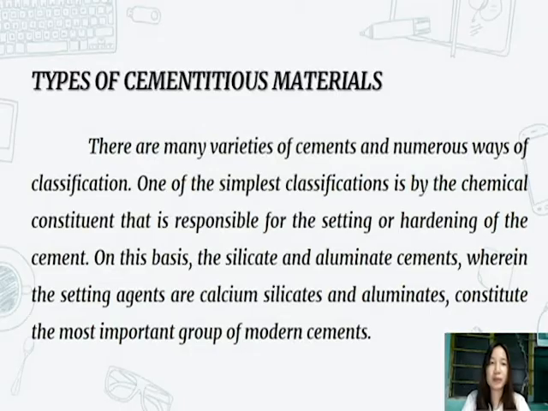Types of cementitious materials. There are many varieties of cements and numerous ways of classification. One of the simplest classifications is by the chemical constituent that is responsible for the setting or hardening of the cement. On this basis, the silicate and aluminate cements, wherein the setting agents are calcium silicates and aluminates, constitute the most important group of modern cements.